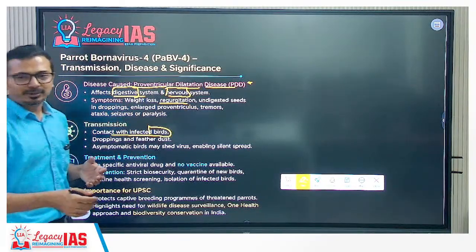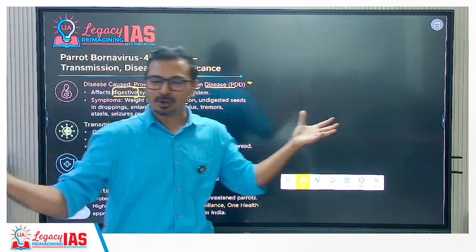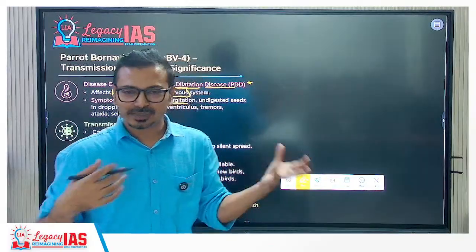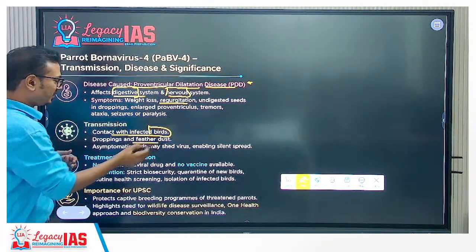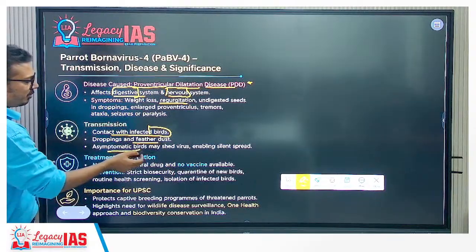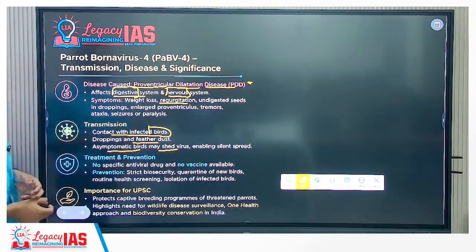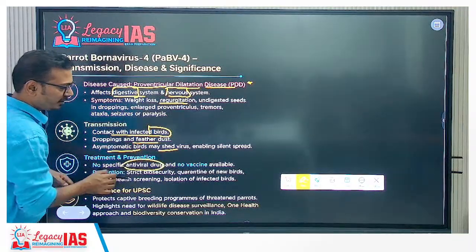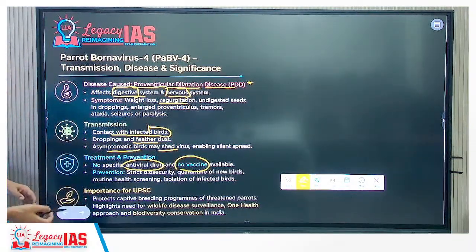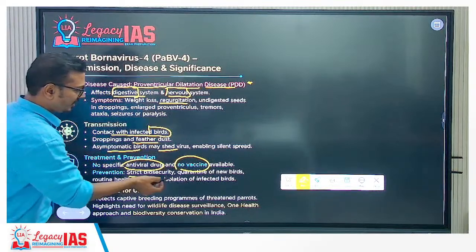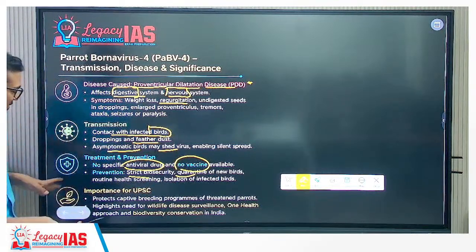Transmission is by contact with infected birds. Breeders keep all these birds together, so simple contact spreads it. Droppings and feather dust also spread it. Asymptomatic birds may shed the virus, enabling silent spread. Treatment: no specific antiviral drug, and no vaccine available at present, though it may be developed. Prevention: strict biosecurity, quarantine of new birds and so on.